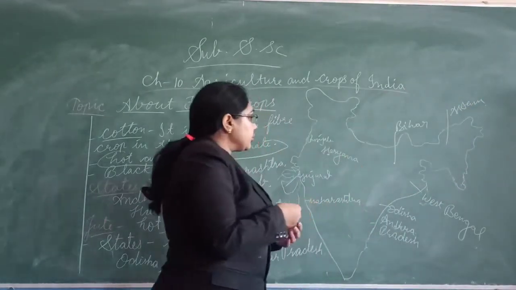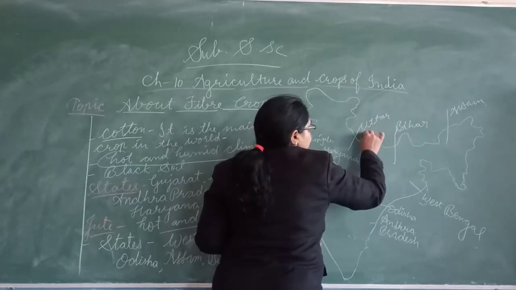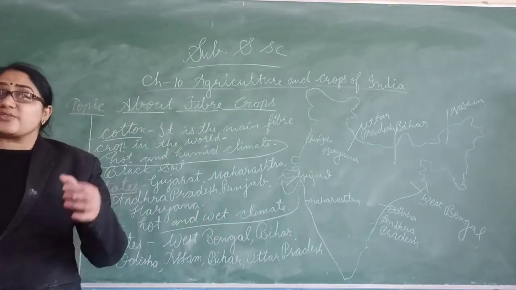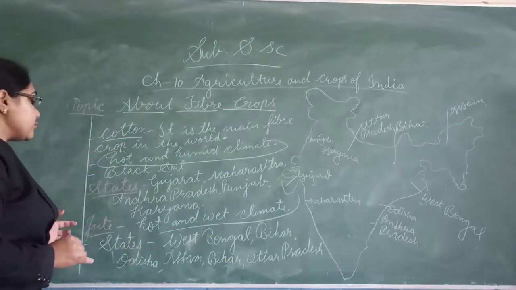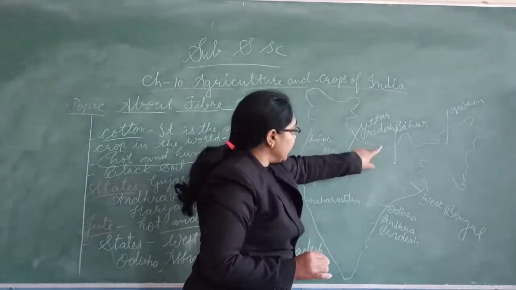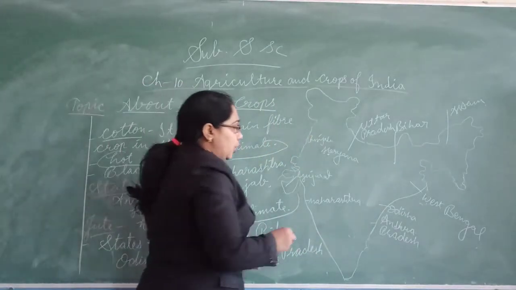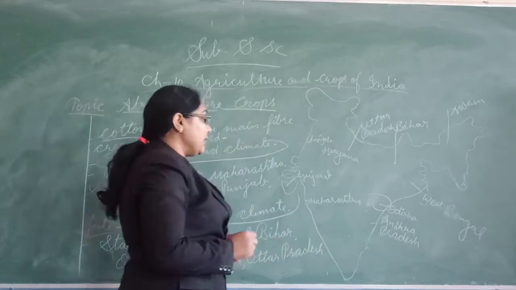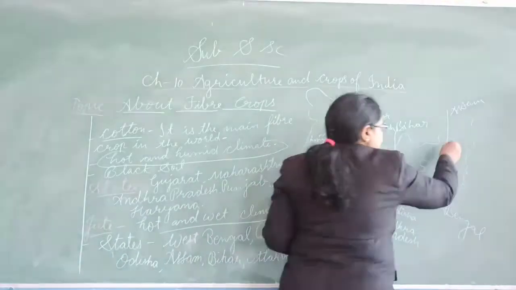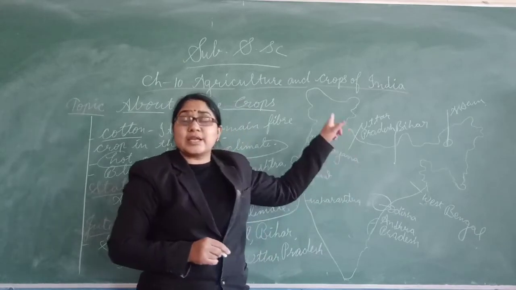And it is found in Uttar Pradesh also. So where is Uttar Pradesh? Here only. It is clear about the states where jute is produced. Most of the jute grows in West Bengal. Then Bihar, this part. Odisha also. Then Assam also. And then it is grown in Uttar Pradesh also. So this part is Uttar Pradesh.